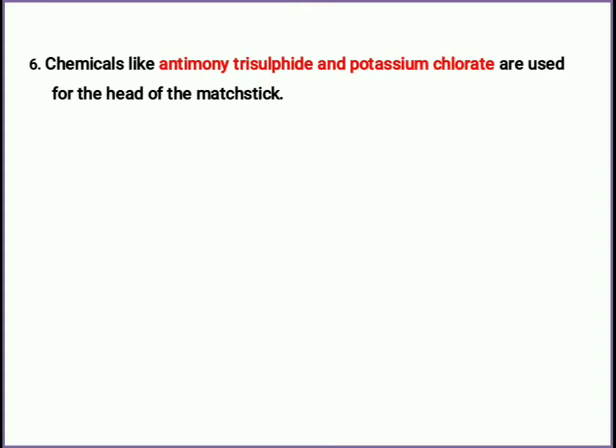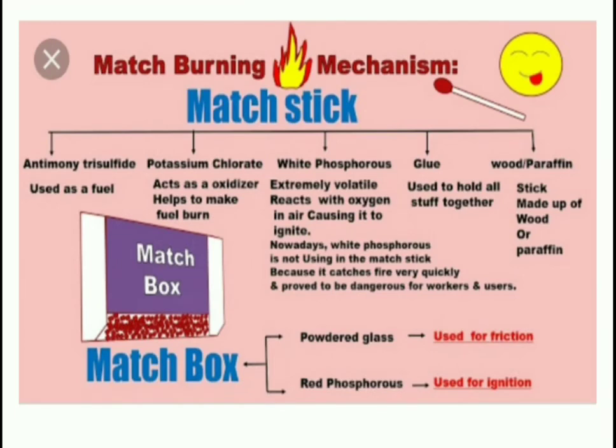But do you know, if only these two chemicals were present, it would be impossible for the matchstick to burn, because it needs some trigger. So what was used here? This white phosphorus was dangerous, so nowadays white phosphorus is not used. Then what is used? Nowadays red phosphorus is used for the matchbox. Can you see the matchbox? The matchbox has a rubbing surface. For this rubbing surface, powdered glass is used and also red phosphorus.